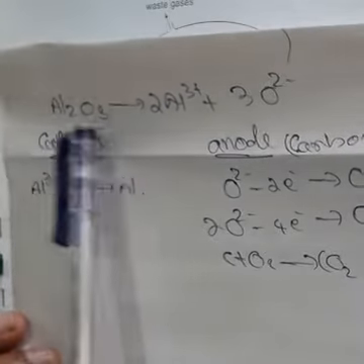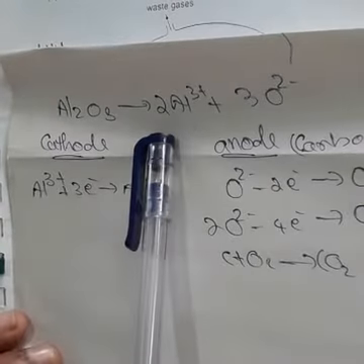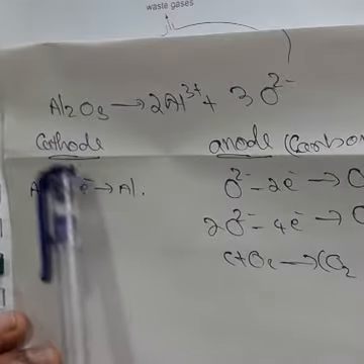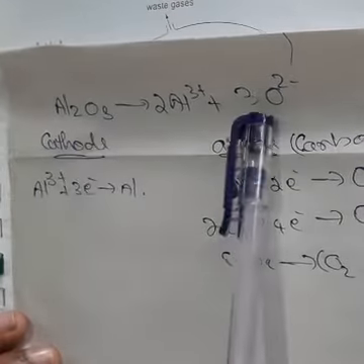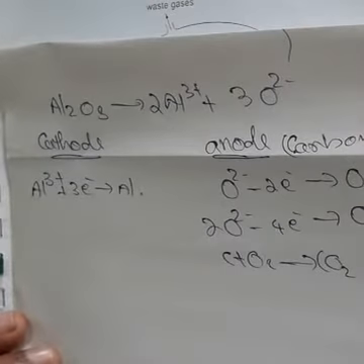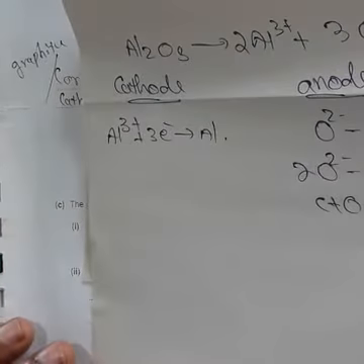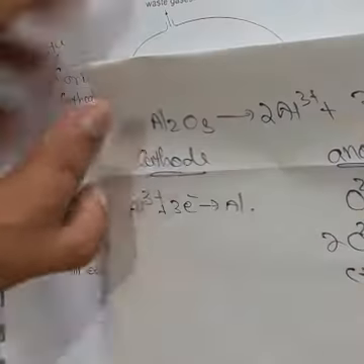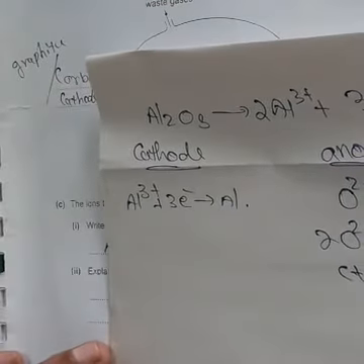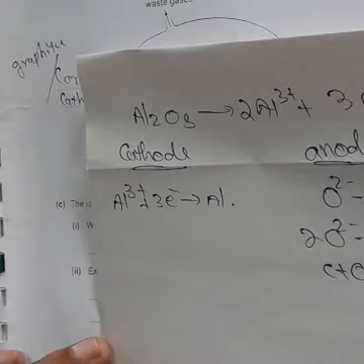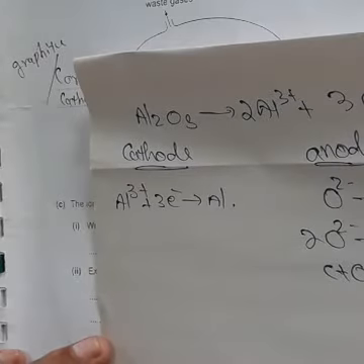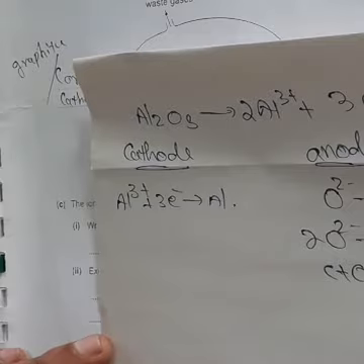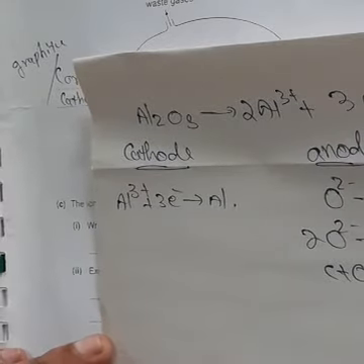Here it is Al2O3, so 2 aluminum, so we have to write 2 Al3+. And O3, so we write 3 O2-. You just understand, no need to answer this over here, but later in future you have to solve such types of questions, and you understand here how to write this balanced equation. Also you can see different past papers, you have to answer this type of question. Clear? So you understand all this, not only this particular question.